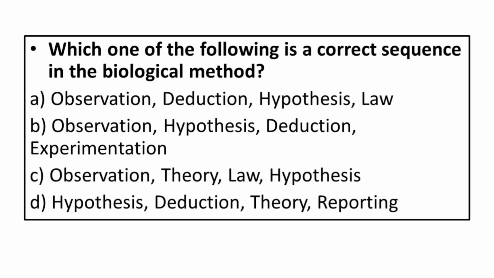Which one of the following is a correct sequence in the biological method? Correct answer is observation, hypothesis, deduction, experimentation.